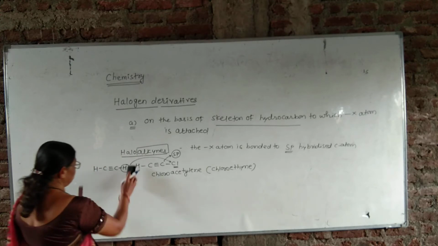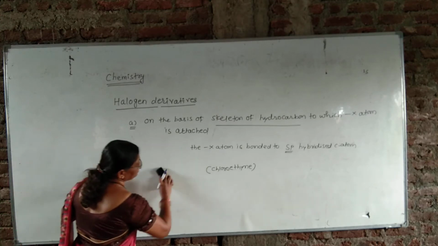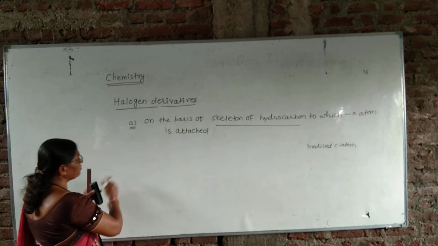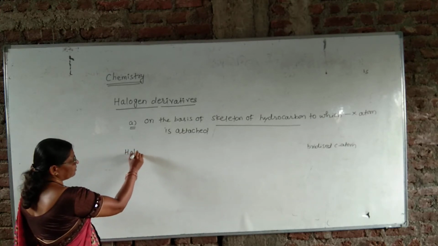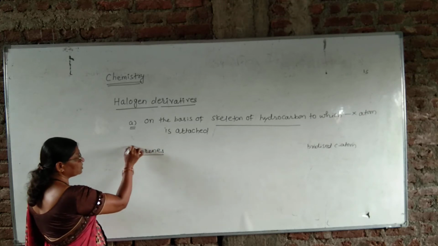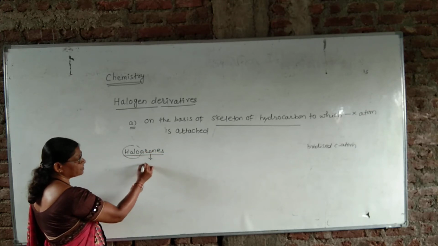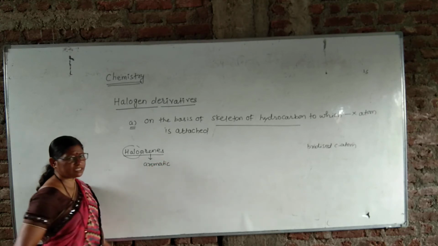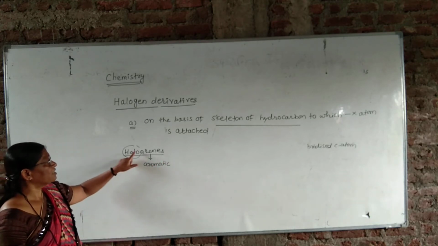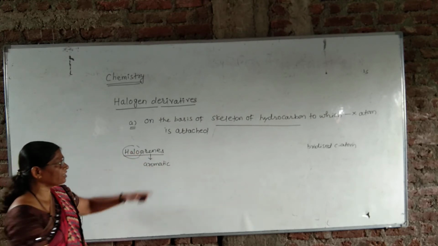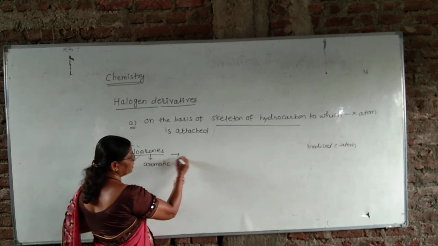And the last subtype of this class is number 4, that is haloarenes. Then what is the definition of haloarenes? Haloarenes. Here, halo means halogen, and arenes means aromatic compounds. Then what is the definition of this class? That is, our halogen atom is directly attached to the aromatic ring or aromatic nucleus.